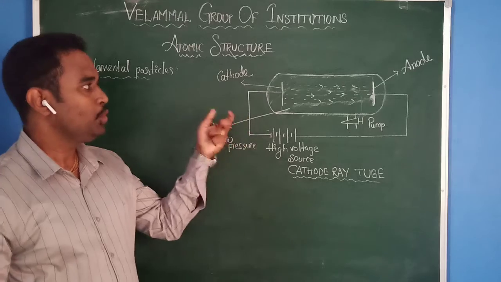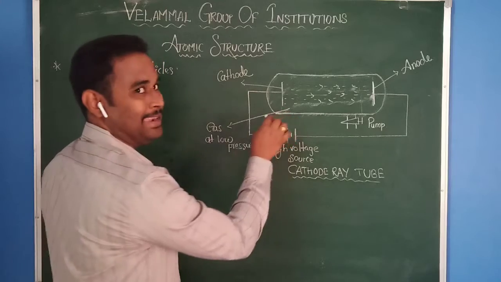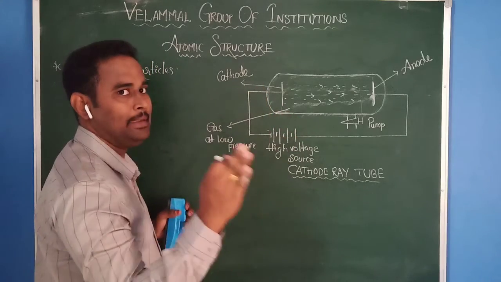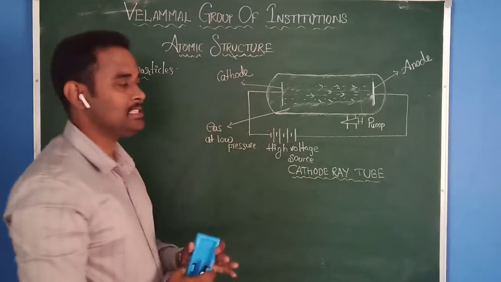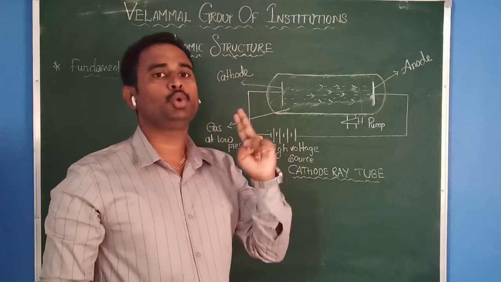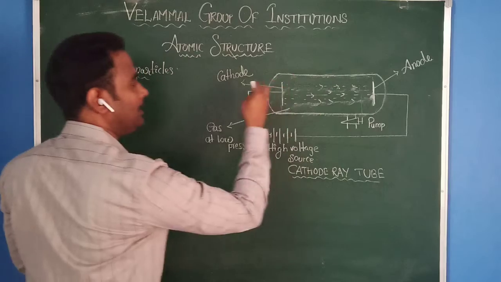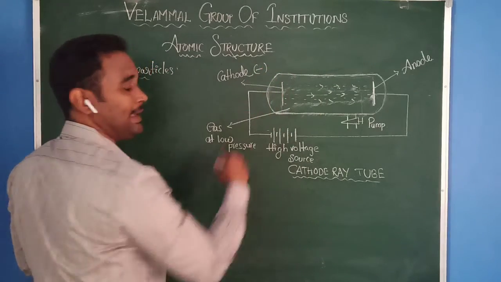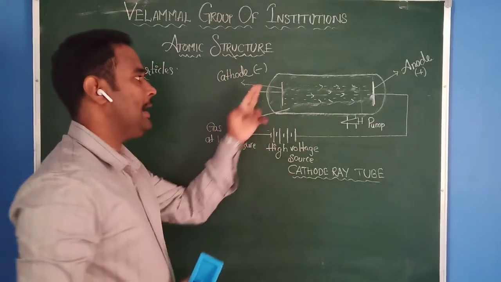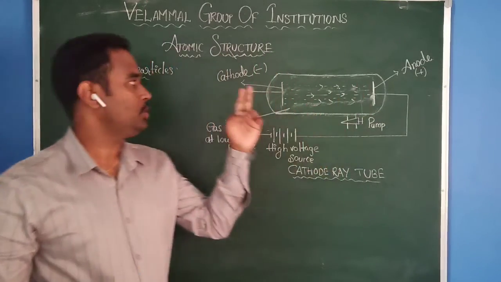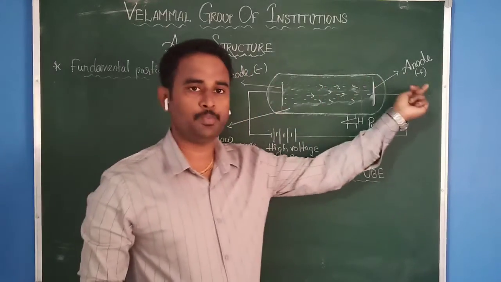In this you can see a glass tube, and this glass tube contains two electrodes. One is the cathode, another is the anode. Cathode always has a negative charge, and the anode has a positive charge.